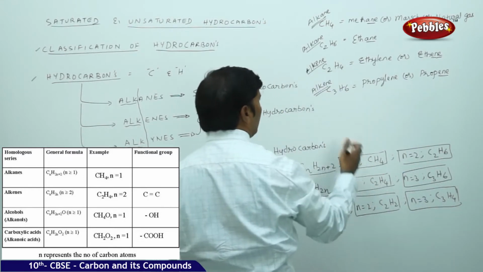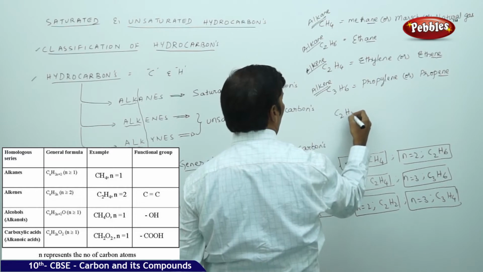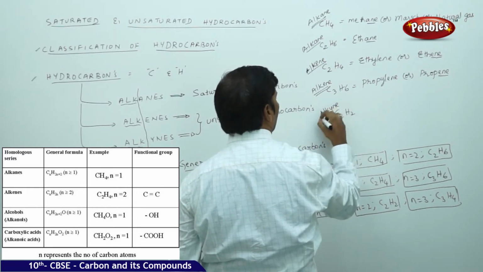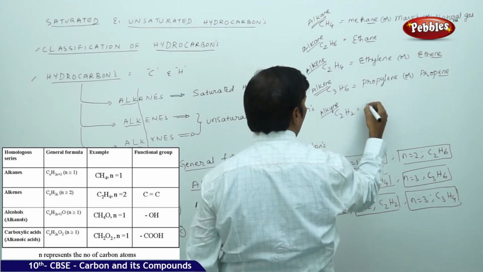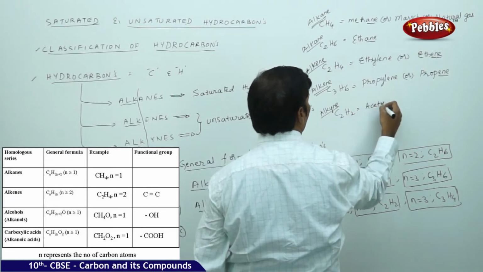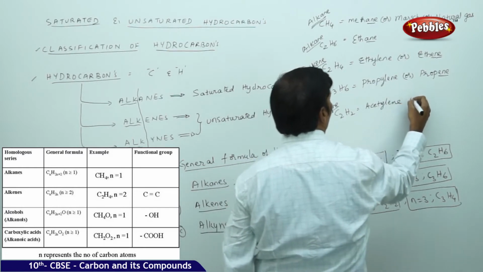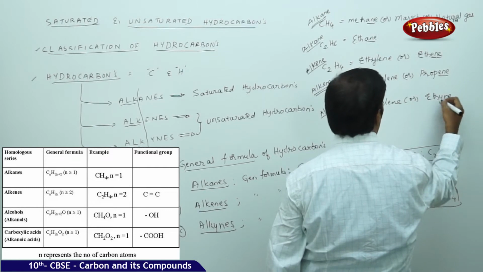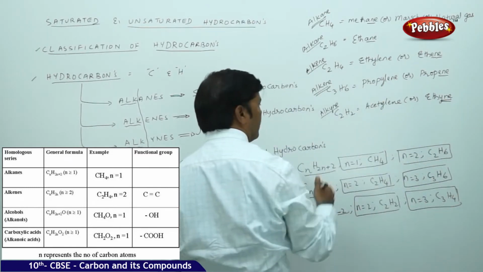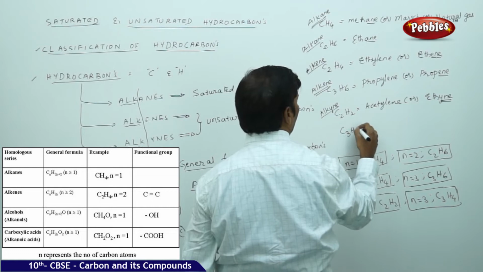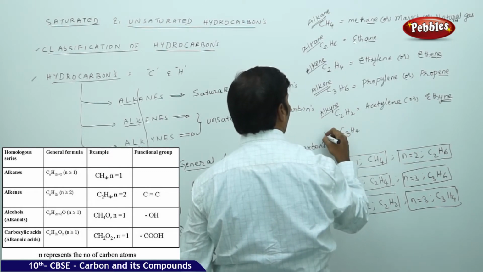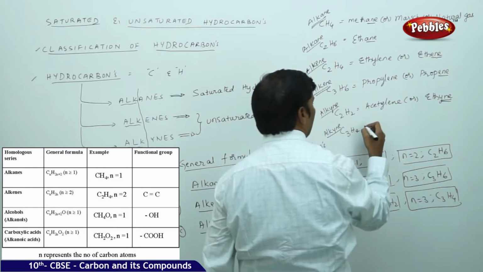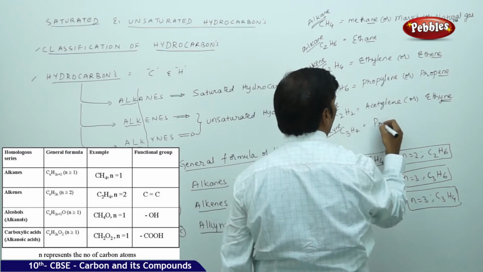Next, C2H2 is an alkyne, because it ends with yne. You can call it acetylene or ethyne. Again C3H4 is an alkyne, simply called propyne.